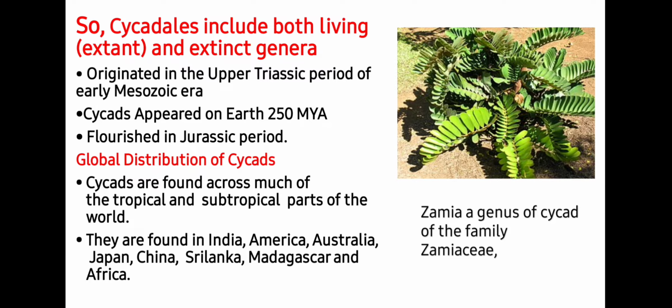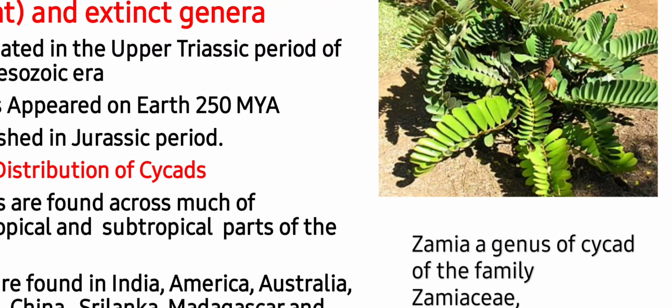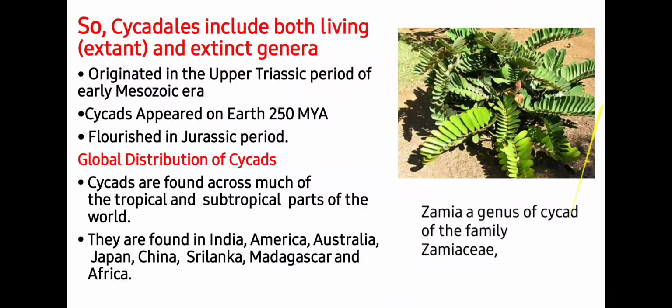Next is global distribution of cycads. Cycads are found across much of the tropical and subtropical parts of the world. Means they are the plants of the warm areas. They are mainly found in Africa, Australia, India, Japan, China and Sri Lanka. Students, Zamia is a genus of cycad in the family Zamiaceae, as you can see in this image.